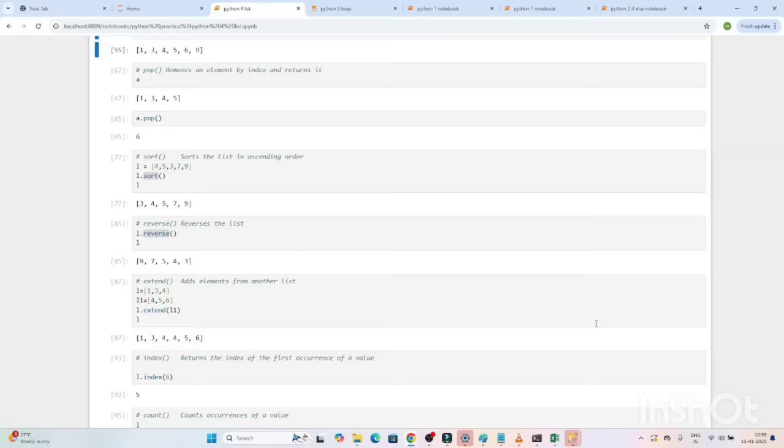If they ask how you can remove a specific element, we have a remove method. If anyone says you have to sort a list, we have a sort method. If anyone says you have to reverse a list, we have a reverse method. If you have to add an element into the list, we have an append method and an insert method. So you should know about all these methods. Do practice it, you will get an idea.